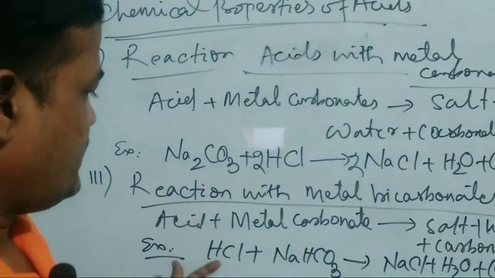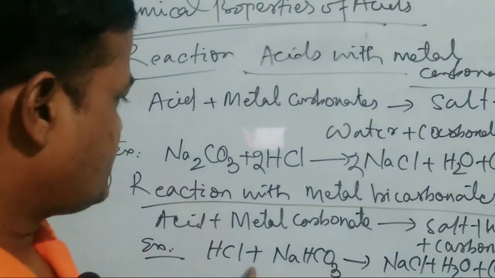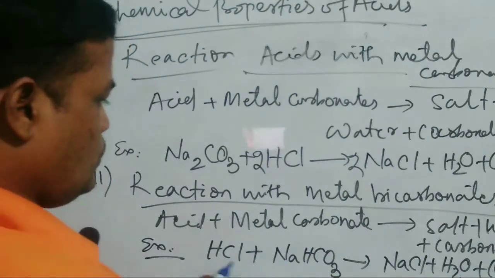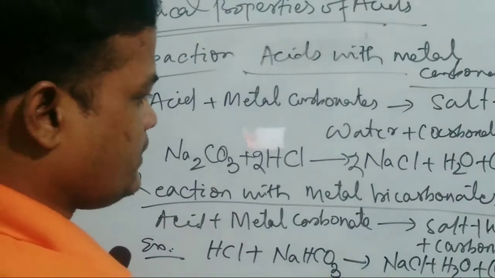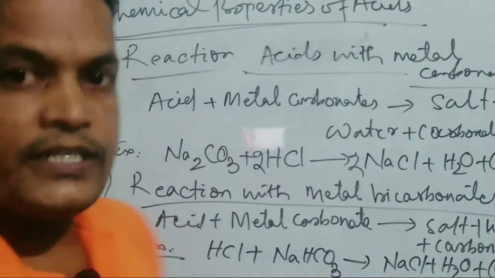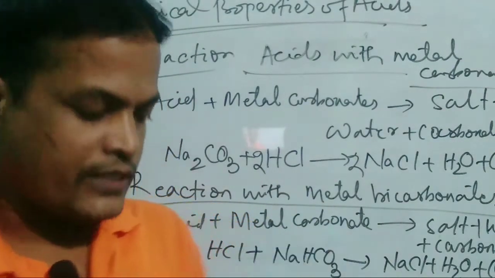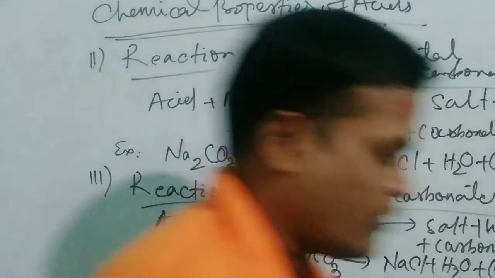Now NaCl, H2O, CO2 are balanced. So acids react with metal bicarbonates producing water, salt and carbon dioxide. Let us see other reactions.